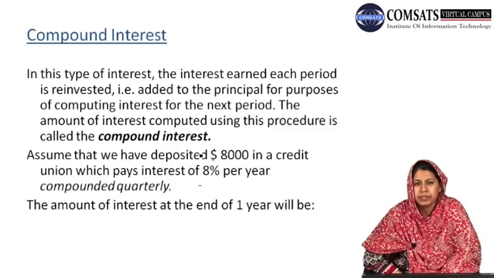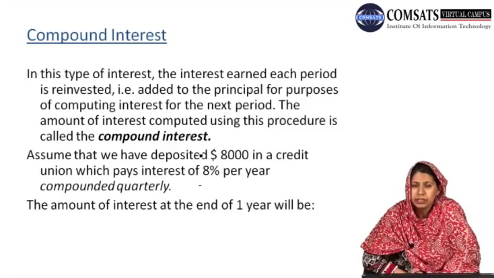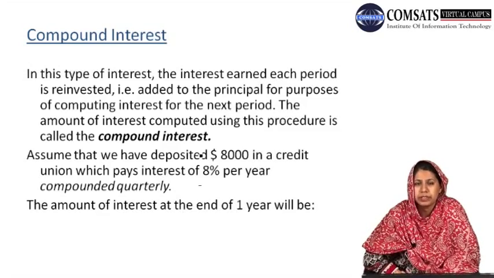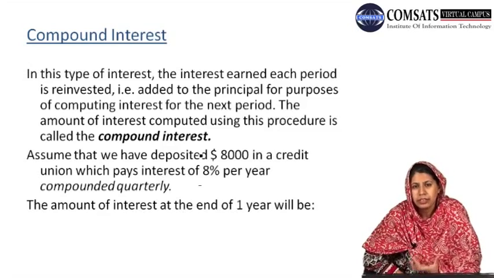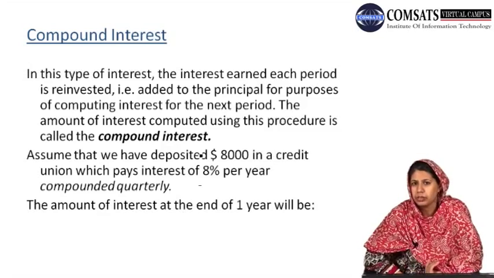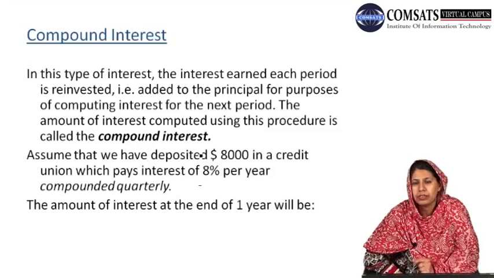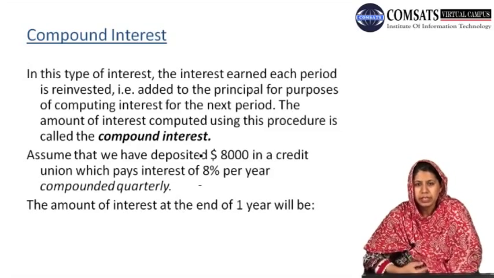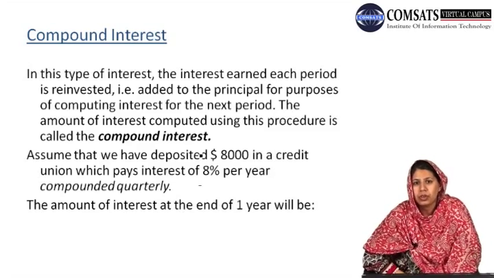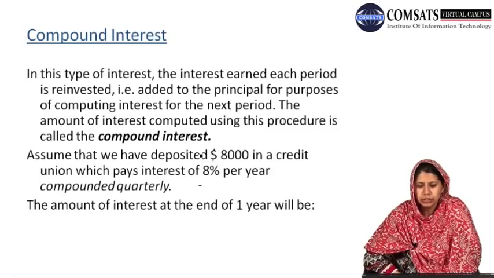That is, we have some principal amount P, and on that principal amount we have earned some interest at the rate of i% per period. Then the interest earned is again added to the principal amount, and for the next period we obtain interest on this added amount as well. So basically in compound interest we have interest on interest. The amount of interest computed using this procedure is called the compound interest.